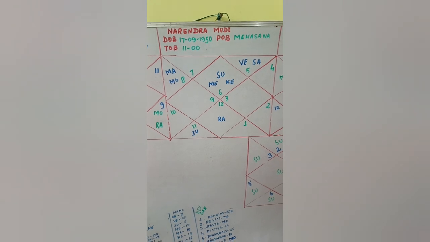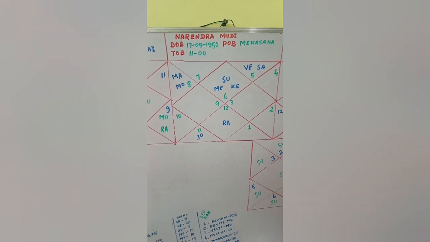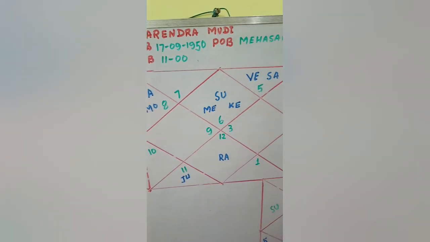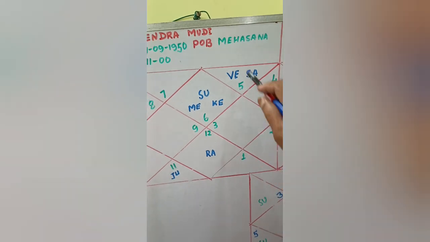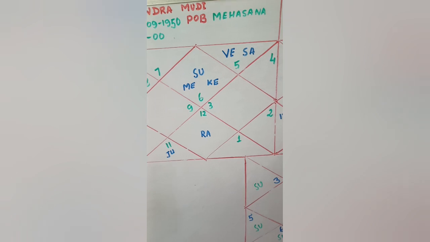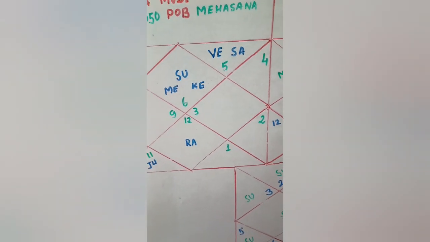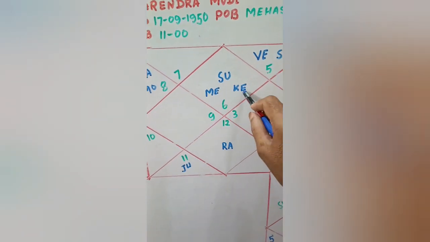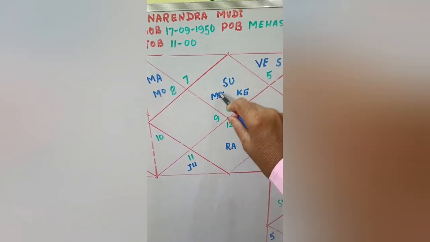Coming to the chart of Narendra Modi ji, the present Prime Minister of India. Date of birth 17/9/1950, time of birth 11 a.m., place of birth Mehsana, Gujarat. What happens in this chart? In the Sun Kundali, Sun, Mercury and Ketu all are posited in the first house, in Virgo sign. Sun and Mercury make Budhaditya Yoga in the first house.